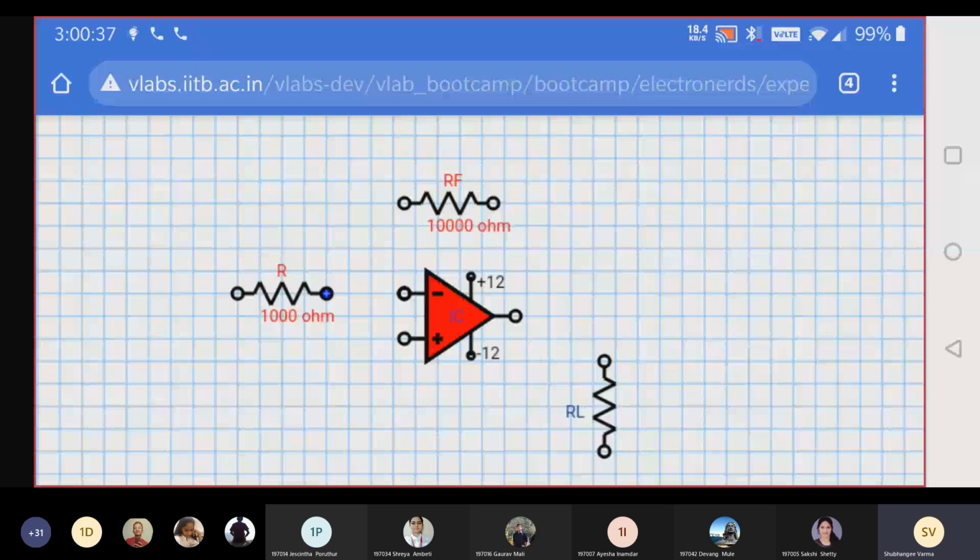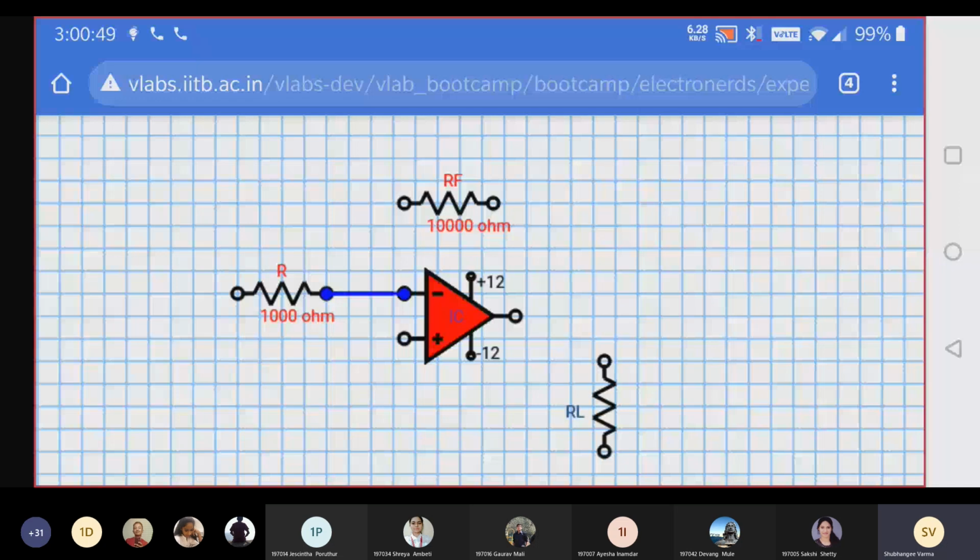Okay. So here I have selected this point. Now I'm going to connect this to the inverting terminal. So I'm going to connect here. See, understood? You have to just click on that particular terminal. Everybody understood this?